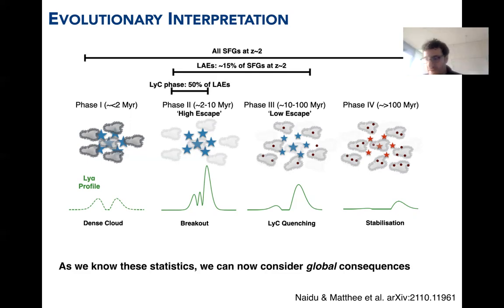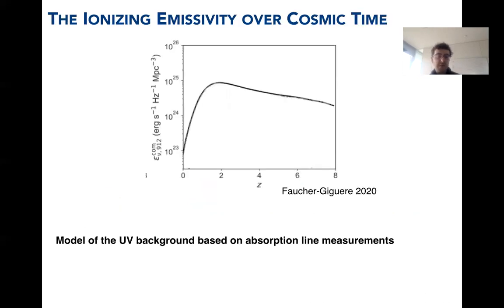What is, I think, very useful is that our survey allows us to know these statistics. We know that half the Lyman-alpha emitters are observed in this phase along this sightline. And we also know that Lyman-alpha emitters constitute about 15% of the star-forming galaxy population at redshift 2, but they are quite rare. And most galaxies at redshift 2 are actually in this phase 4. But it may be different across cosmic time, as I'll argue. So these statistics allow us to get a global picture of what's going on. And the background of that is this ionizing emissivity over cosmic time that's known from the UV background measured by quasar absorption line studies.